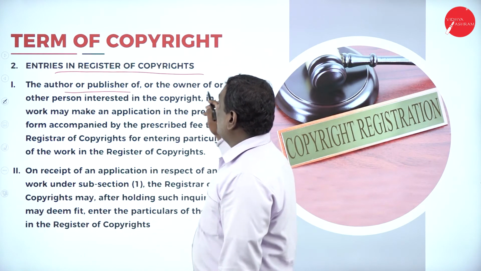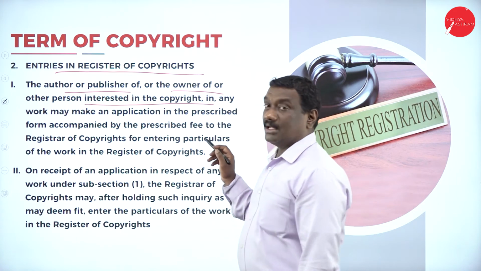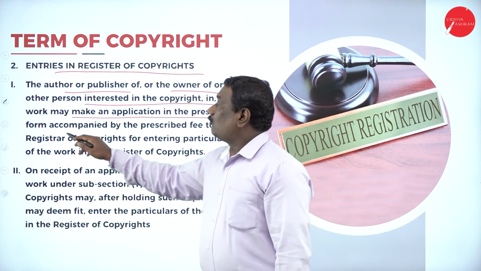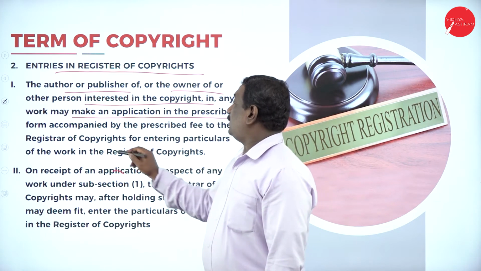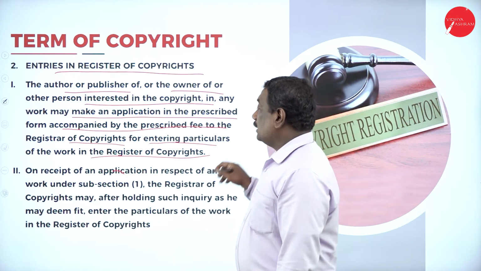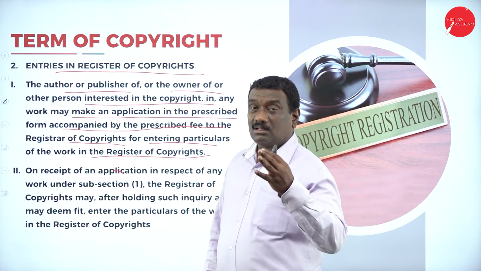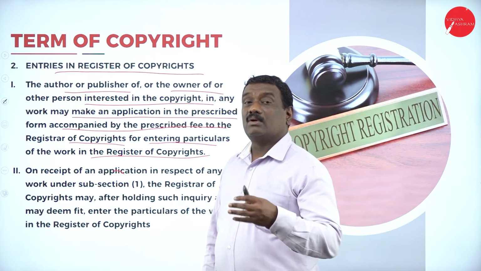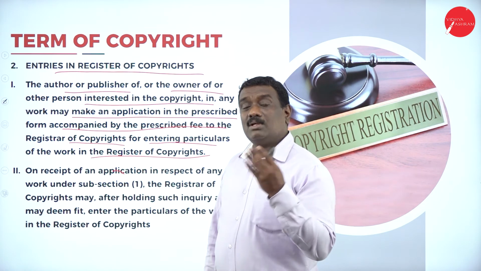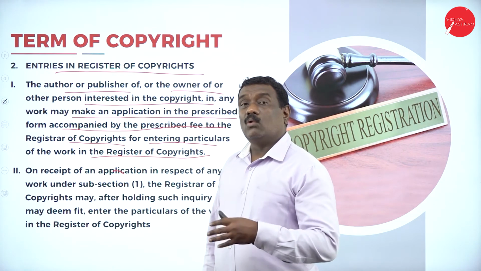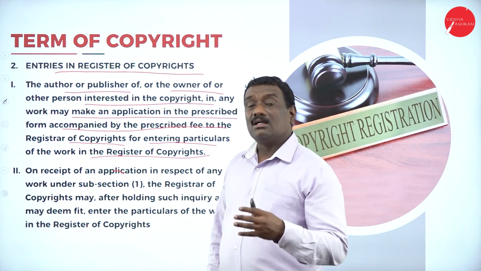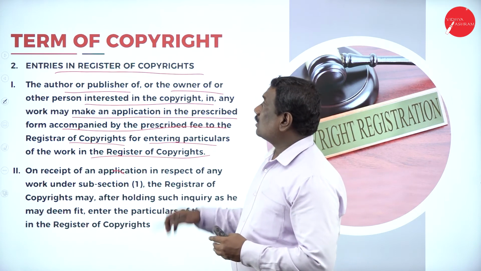The author or the publisher or the owner, or any other person who is interested in the copyright in any other work, can make an application in the prescribed form, accompanied by the prescribed fee, to the Registrar of Copyrights for entering the particulars of the work in the Register of Copyrights. So simply you cannot go and just enter your name in the Register of Copyrights. For that there is a prescribed fee. That prescribed fee has to be paid by the person who wants that copyright, and then only all the details related to that particular work will be entered in the Register of Copyrights.